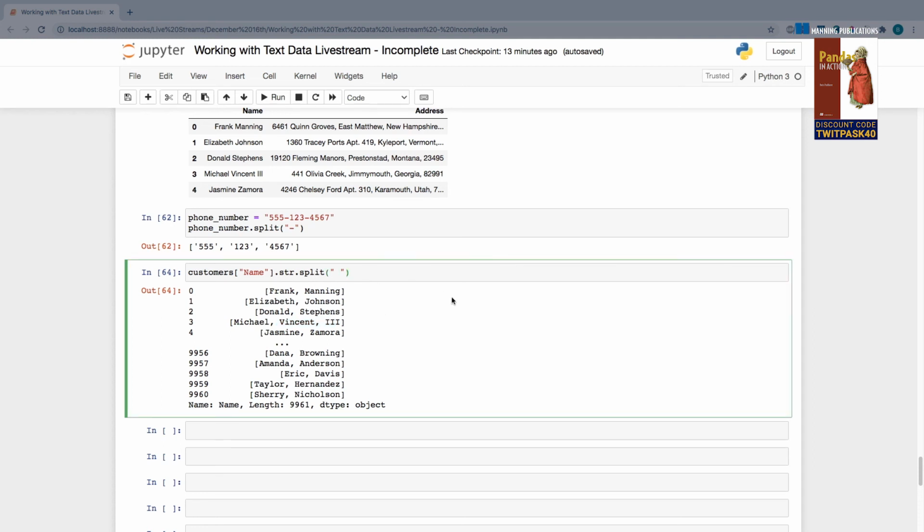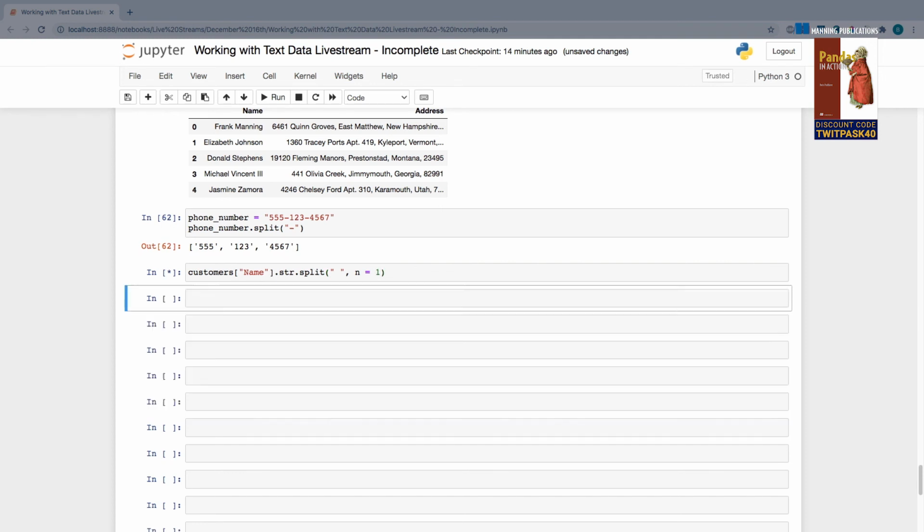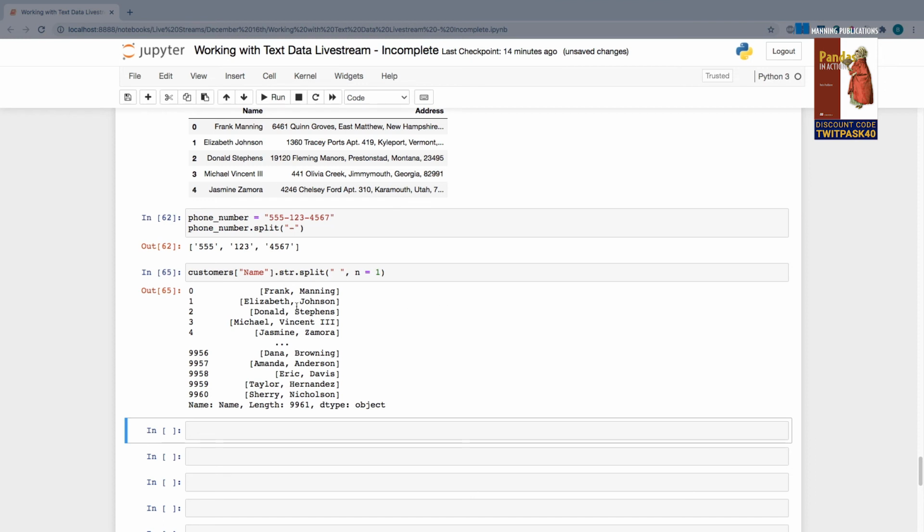So there's a parameter I can provide here called n. N is just short for number, and it specifies the max number of splits. So if I want to just do 1 split, you'll notice in this scenario, we're going to limit it to just 1 split at the first space. So Frank and Manning is going to be the exact same as before. Same thing goes for Elizabeth Johnson. However, when we get to a value like Michael Vincent III, we're going to only split it once, and you could see the first value in the list is Michael, and the second value is Vincent III. And it doesn't matter if there are 4 spaces throughout that string. The Pandas library is only going to split it the first time it sees a space.